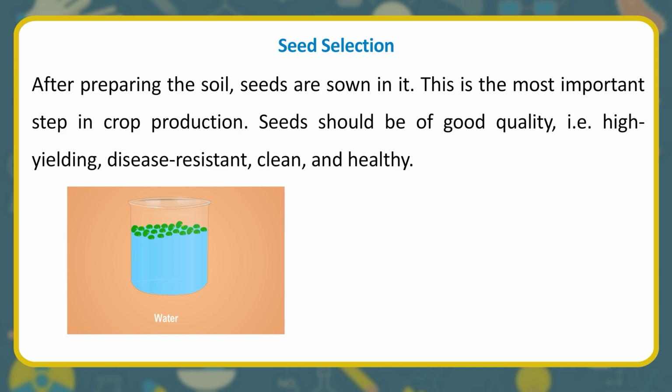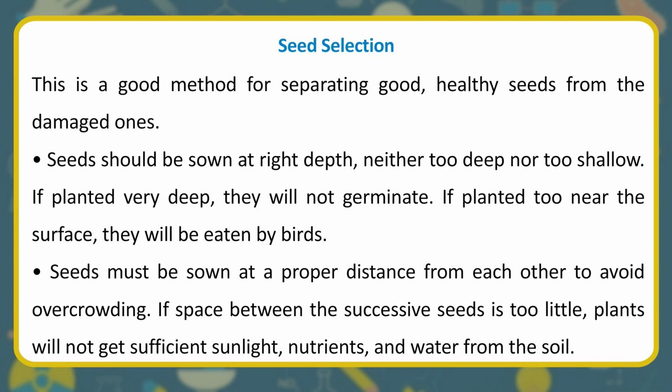Seeds which are damaged or eaten by insects become hollow and light. They thus tend to float on water. This is a good method for separating good, healthy seeds from the damaged ones.